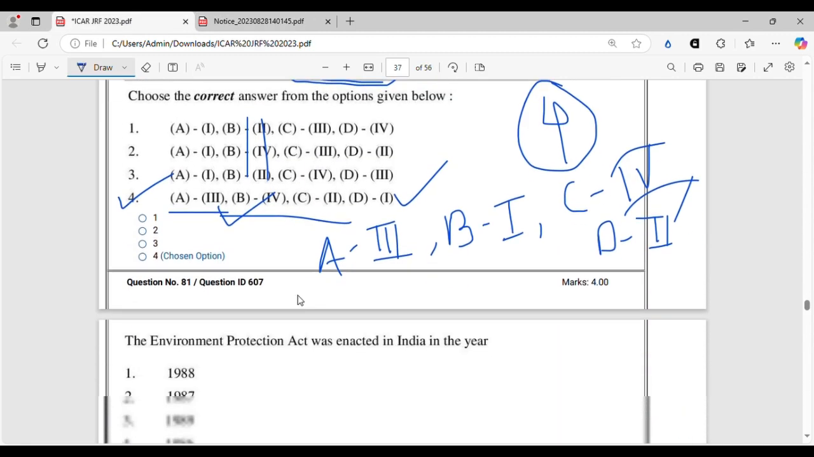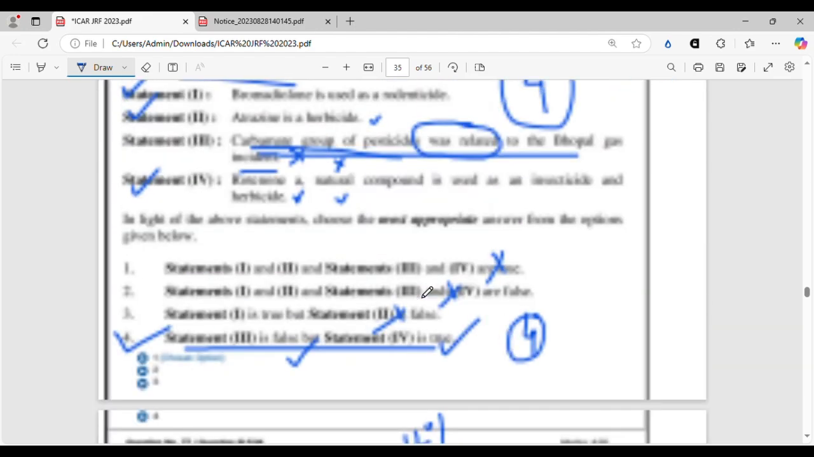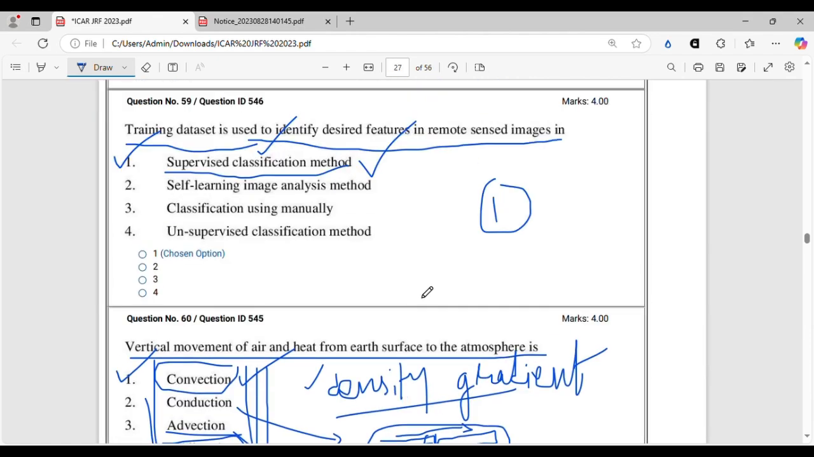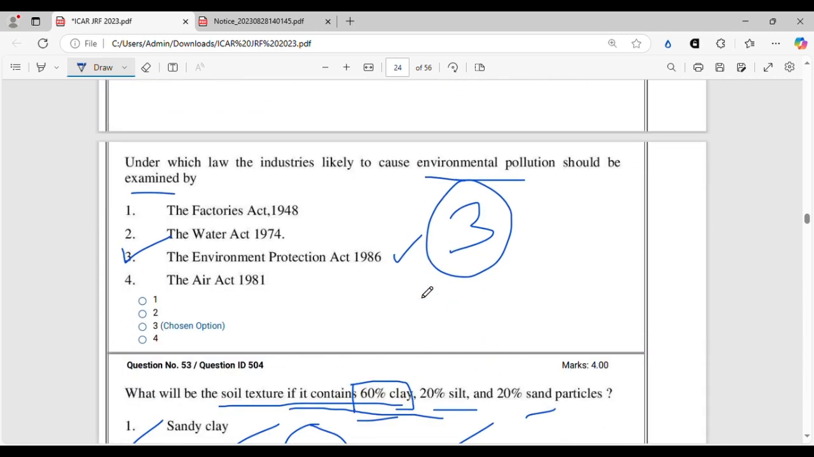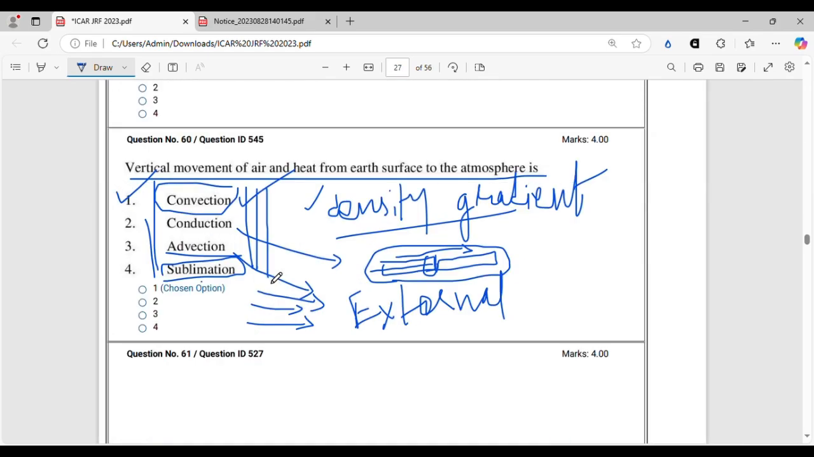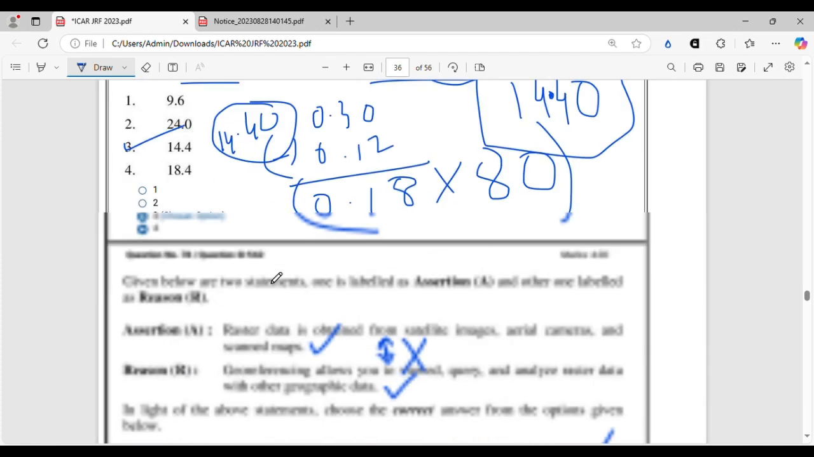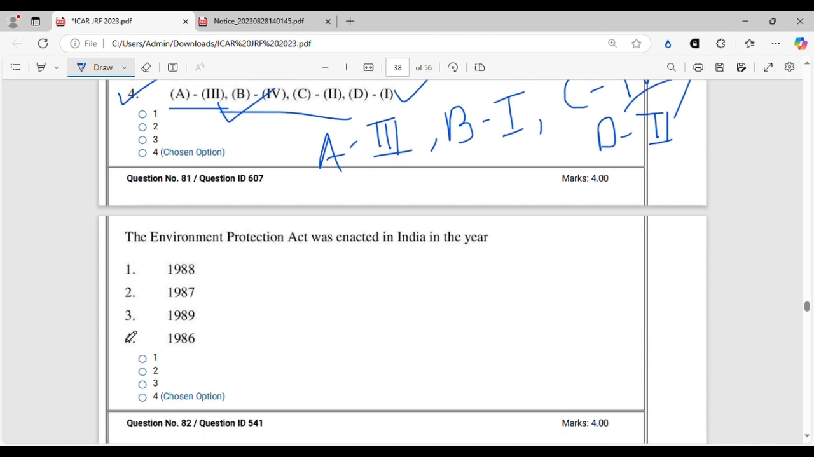So let's move on. The Environment Protection Act was enacted in the year, I think, if you remember, this question was here only when we started this session. So even if you don't remember the year, you can simply go back to your question and you can see that Environment Protection Act was enacted in 1986. So sometimes you will get questions like this also where you don't need to think much. You can just solve it without wasting any of your time and move on to the next question directly. So it will be 1986, right? Option 4 is the correct option. Let's move on.